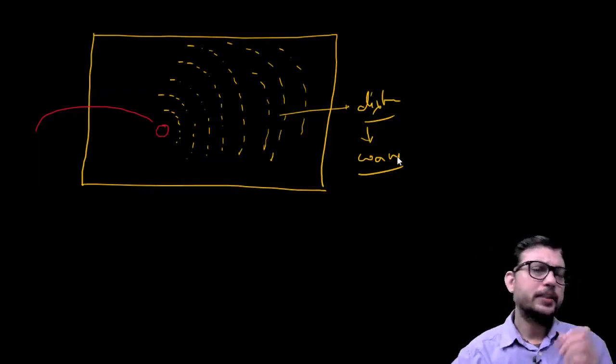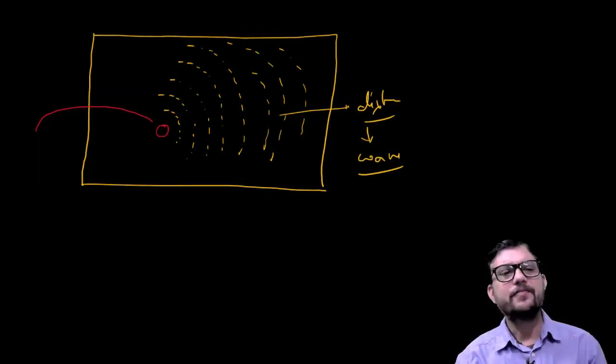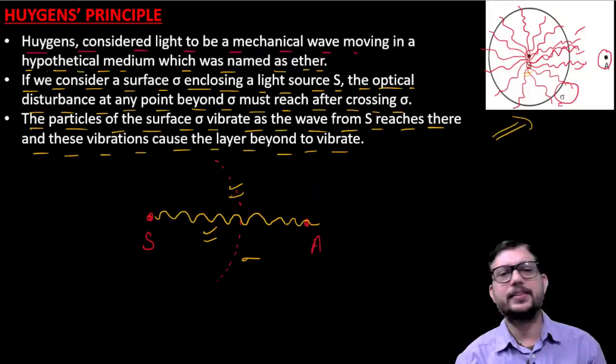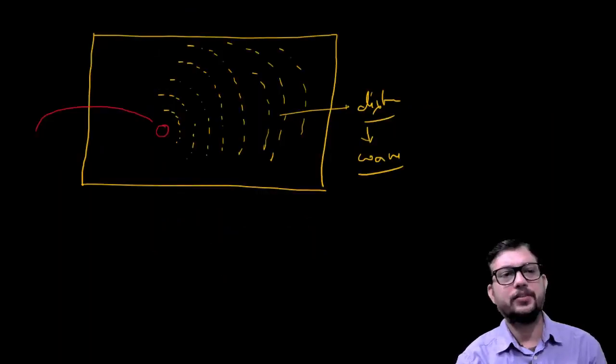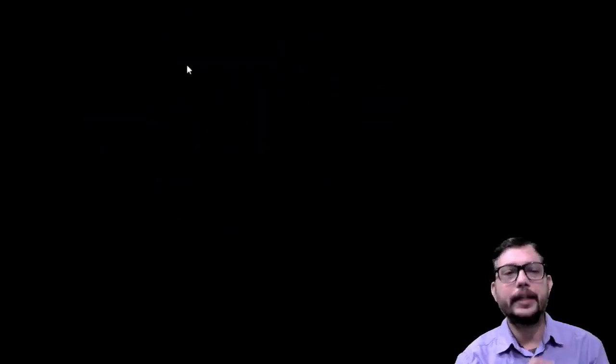So it means we can simply say that, as we have considered here, I have drawn a new diagram for you.